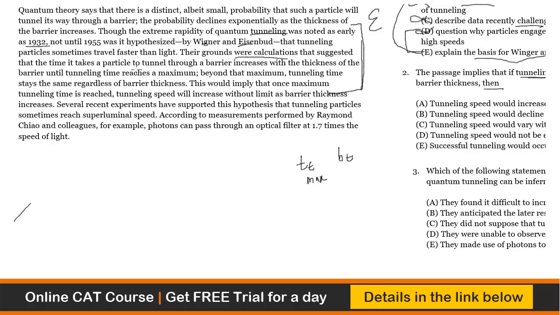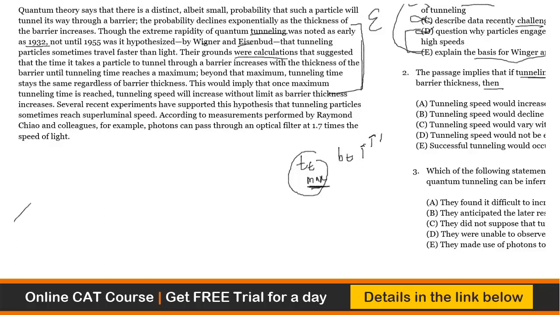The time it takes a particle to tunnel through a barrier increases with the thickness of the barrier until Tt reaches a maximum. Beyond that maximum, tunneling time stays the same regardless of the barrier thickness. So it will reach a maximum tunneling time and it will remain the same regardless of how much you increase the barrier thickness.